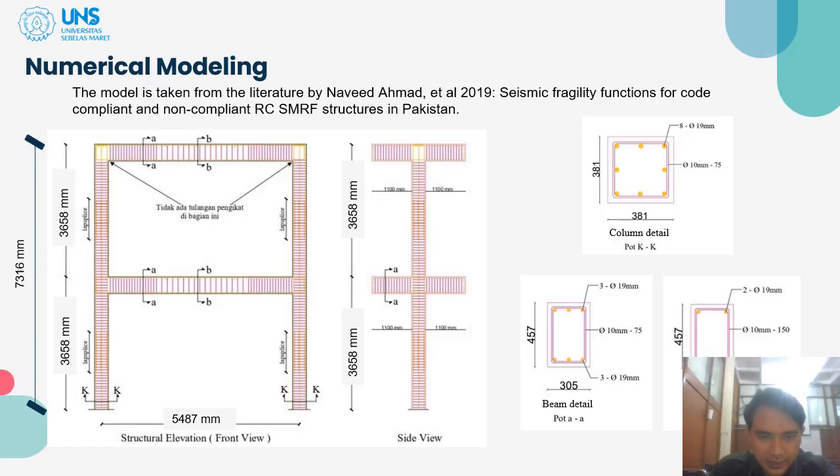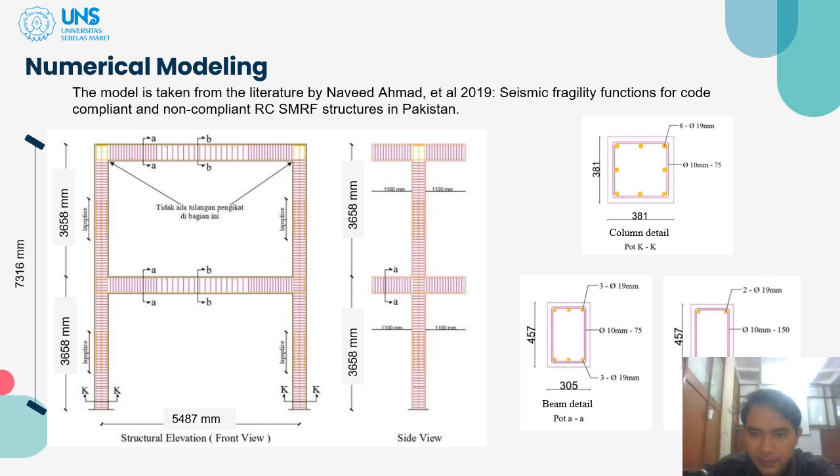Now, this is we do a numerical modeling. The model is taken from the literature by Navid Ahmad et al. 2019. The experimental model from the previous research have a height of 7316 mm and the width of the structure from column axis to column axis is 5487 mm.